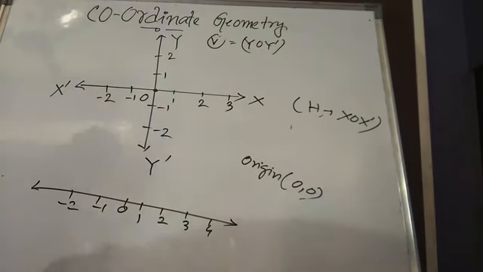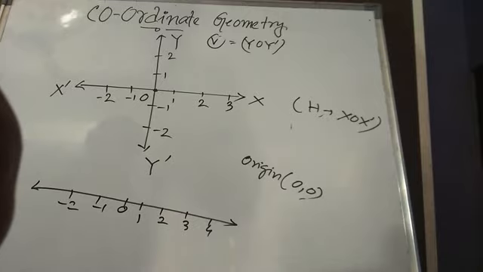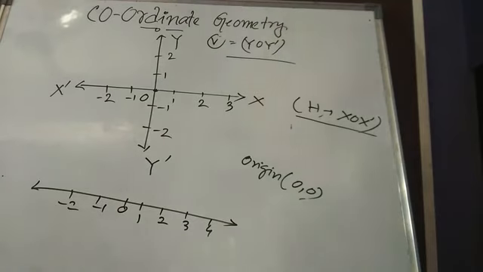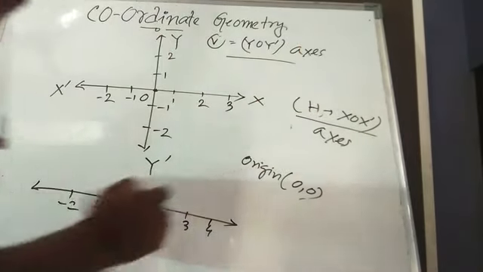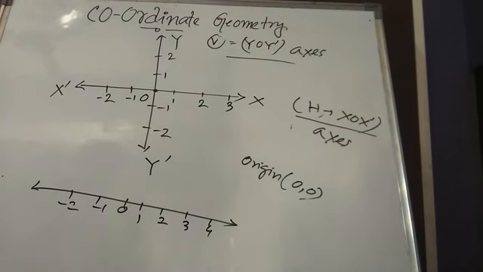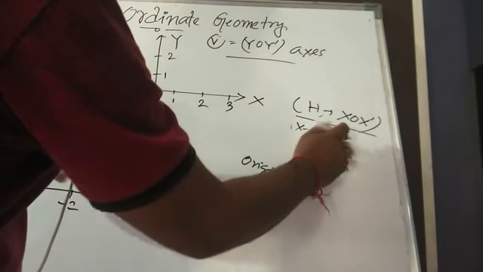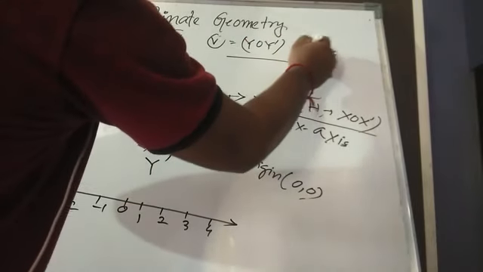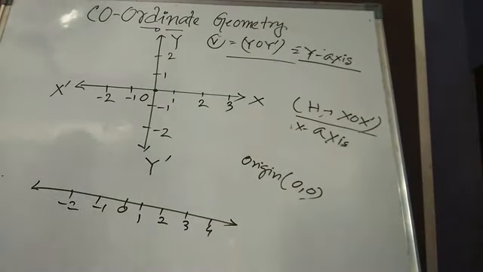So Rene Descartes also thought of two lines, one horizontal and another vertical. These two, XOX dash and YOY dash, the basic horizontal and vertical lines, are known as the axes.